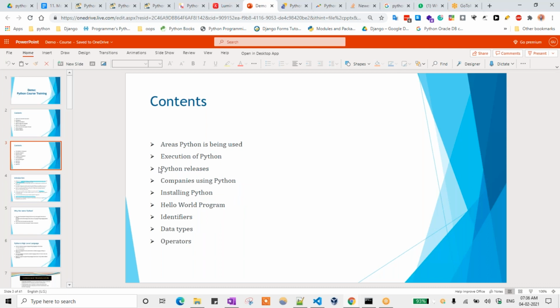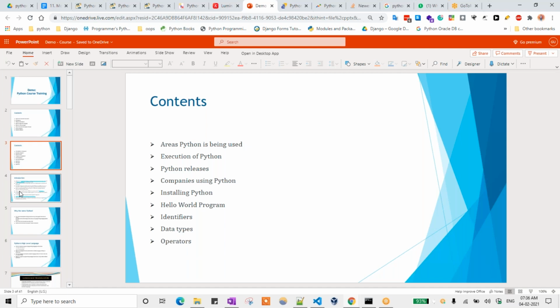What versions it is releasing day by day, like that we can install it. And then companies using Python, which companies are majorly using Python. How to install Python and writing a simple code on Python using something like IDLE or whatever it may be. We install that one. And what is meant by identifiers, data types, and operators. So today's concept is all these things. You can go through one by one.